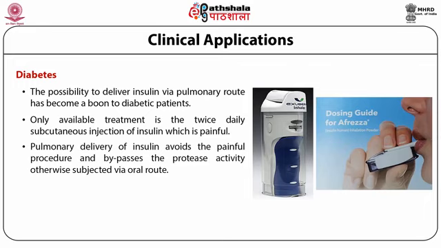Thus, pulmonary delivery is an effective route to deliver insulin as it avoids the painful procedure and bypasses the protease activity otherwise encountered via the oral route.